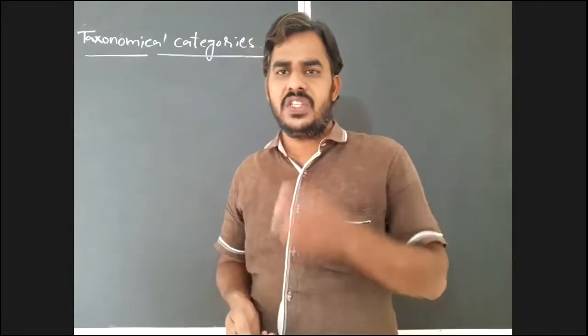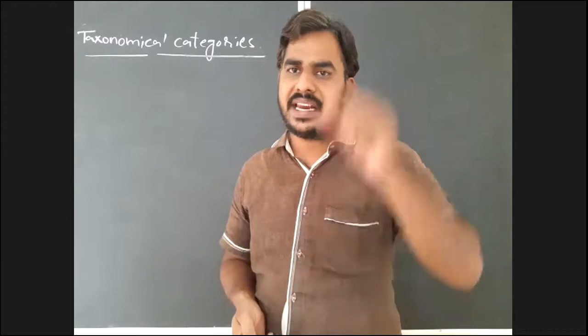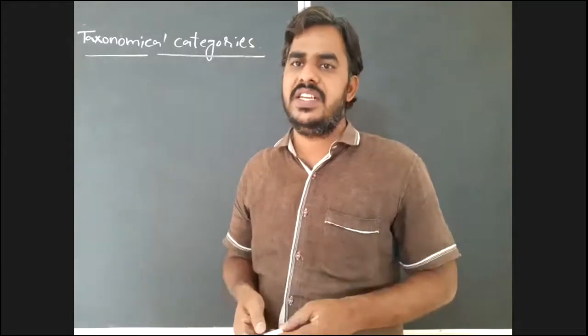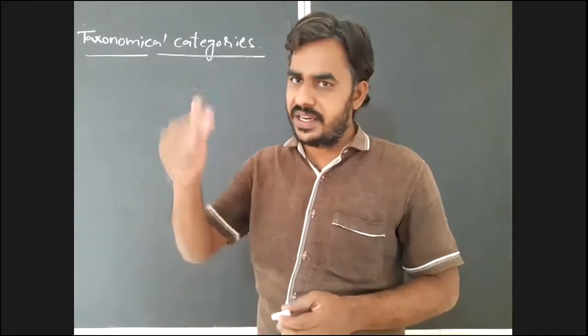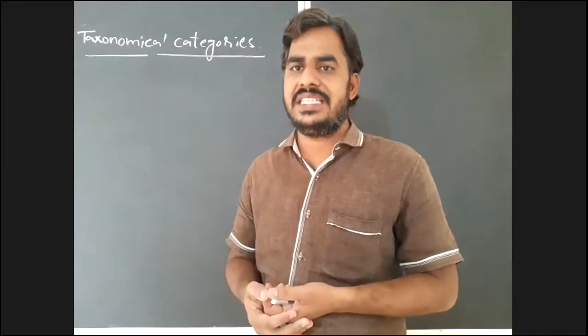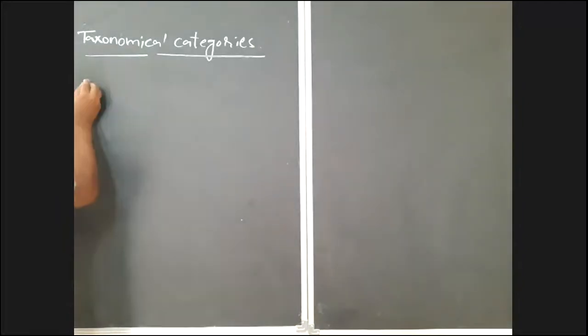But all these categories must always be arranged in a sequence, in a descending order. That is known as the taxonomical hierarchy. So what is the taxonomical hierarchy?